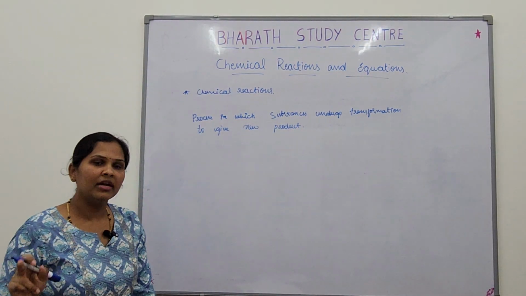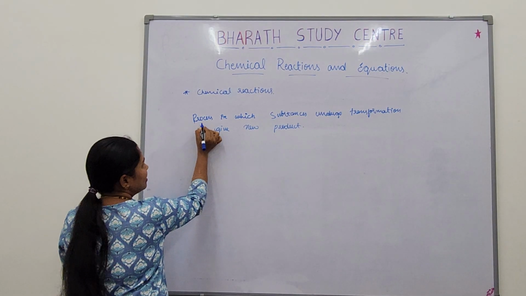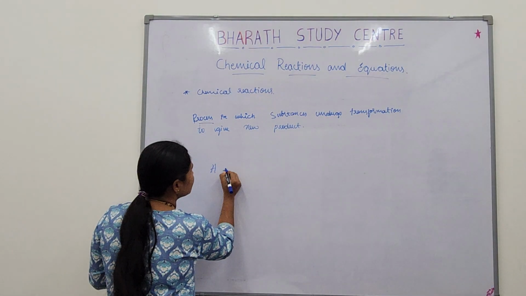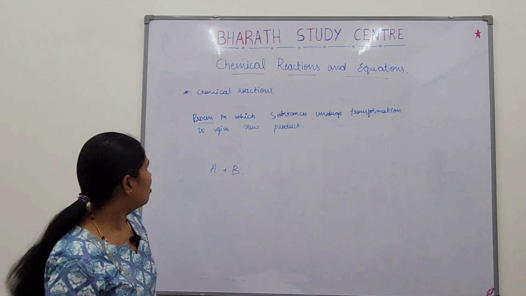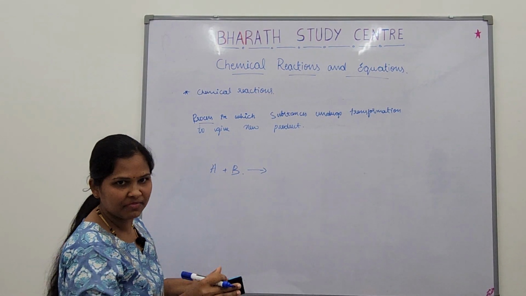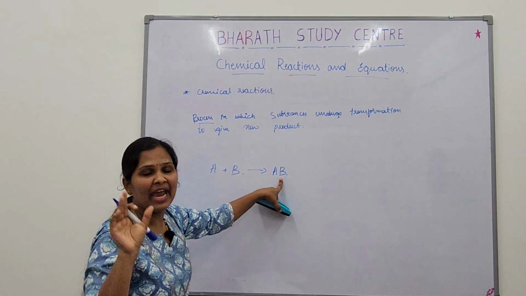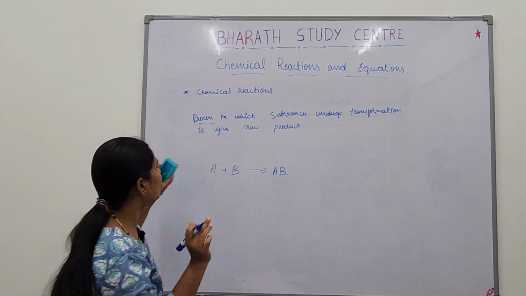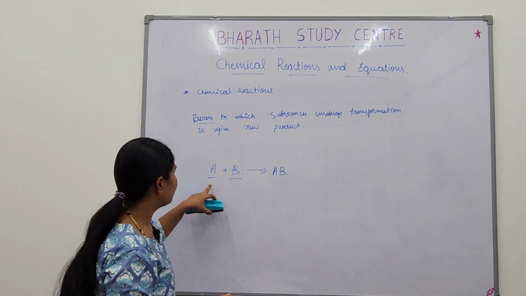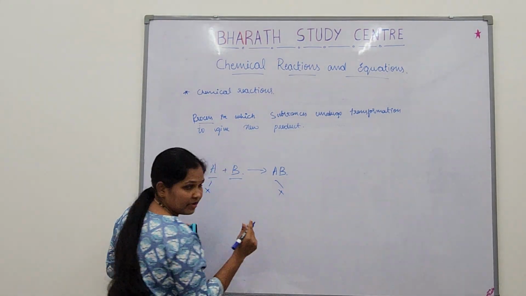So, chemical reaction is a process. Something is happening. What is happening there? Substances might be A, substances might be B, anything it might be. They undergo transformation to give a new substance. It will be a different substance. This substance will have entirely different characteristics compared to these. Whatever is combining here, this A will have one thing and AB will have a different composition.